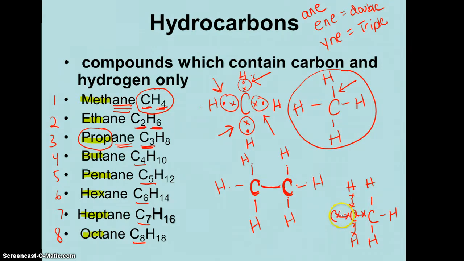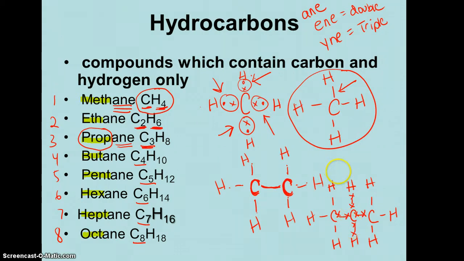On this last carbon, again, it's only sharing 1 pair of electrons here. I have room to attach 3 more. A little confusing maybe now, but it will become clear, I promise. Okay? That is propane. So I have methane with 1 carbon, ethane with 2 carbons, propane with 3 carbons.